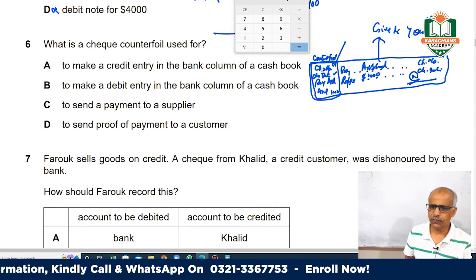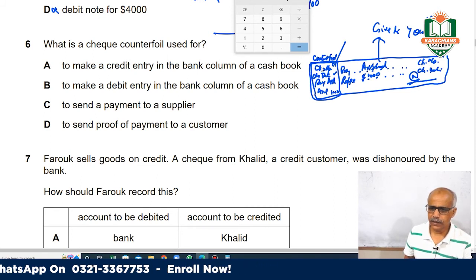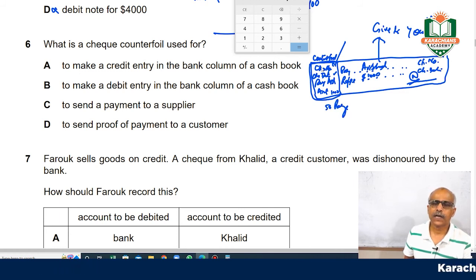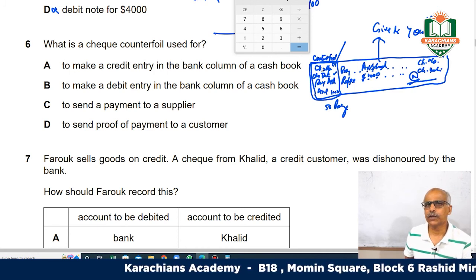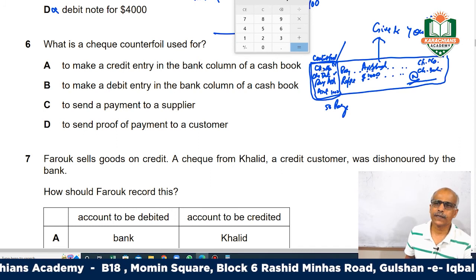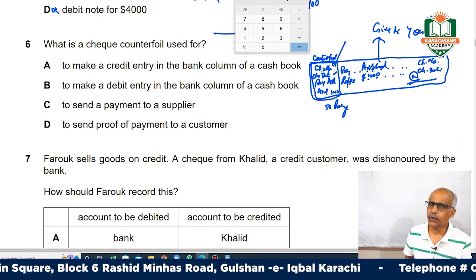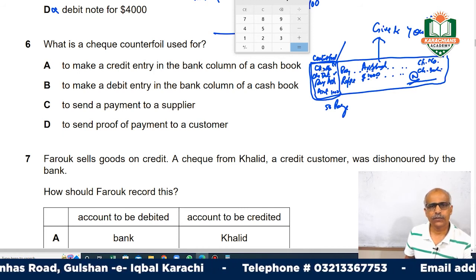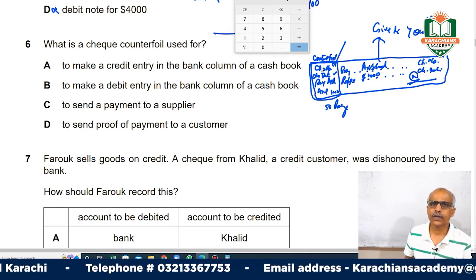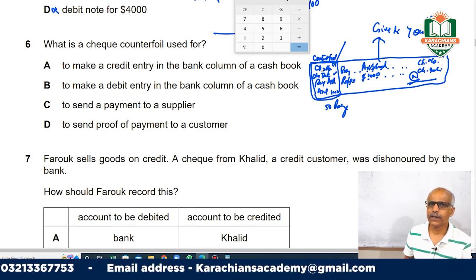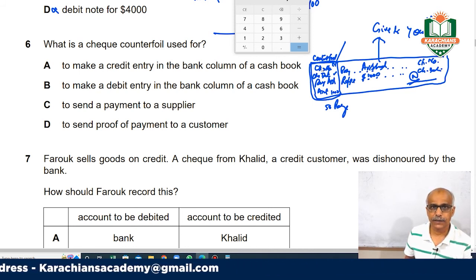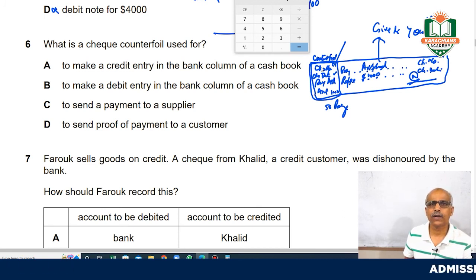This is the counterfoil. If you have 50 pages, then 50 counterfoils will be there, and those counterfoils are actually for the checks we issue to make payments. Whenever we issue the checks, our bank is credited, right? So this is very clear. Whenever you issue a check, your bank will get reduced, it will get credited in your book, right? And if you do not have any other record, then these counterfoils are used to record your payments, right?